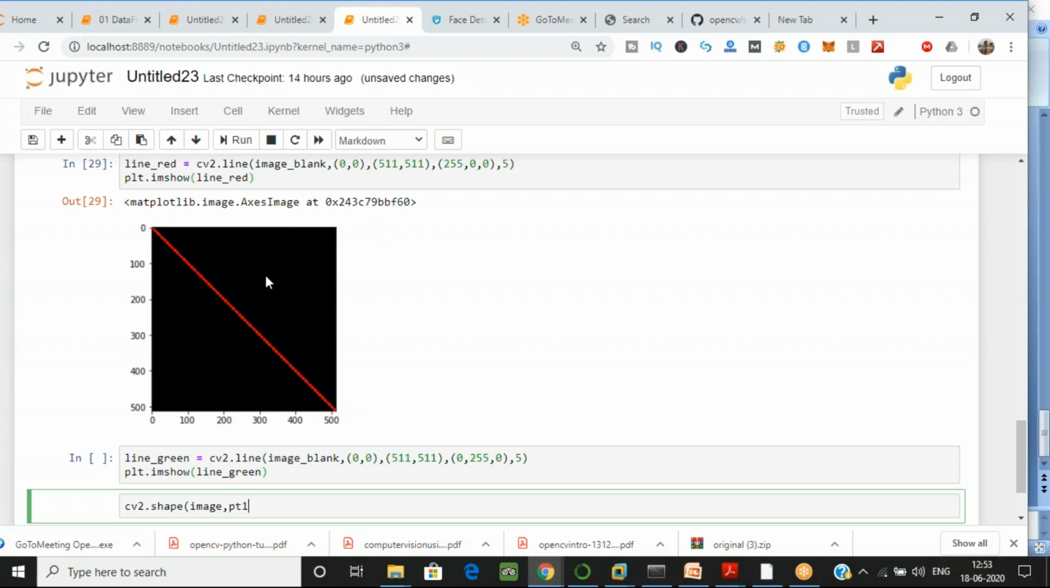So 0, 0 is the coordinate. This is the coordinate for the top left. So write it over here, top left. And the second coordinate, 511, 511, as you can see I want to draw a line from PT1, that is my point 1, to point 2. And my point 1 is the top left, and my point 2 is my bottom right.